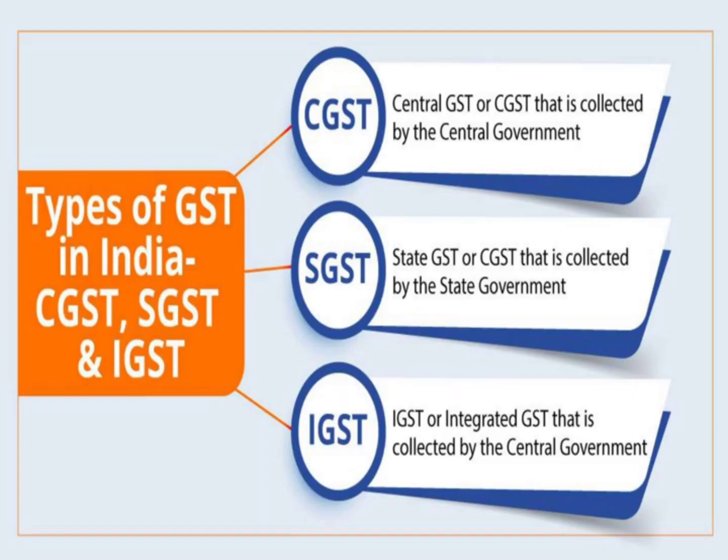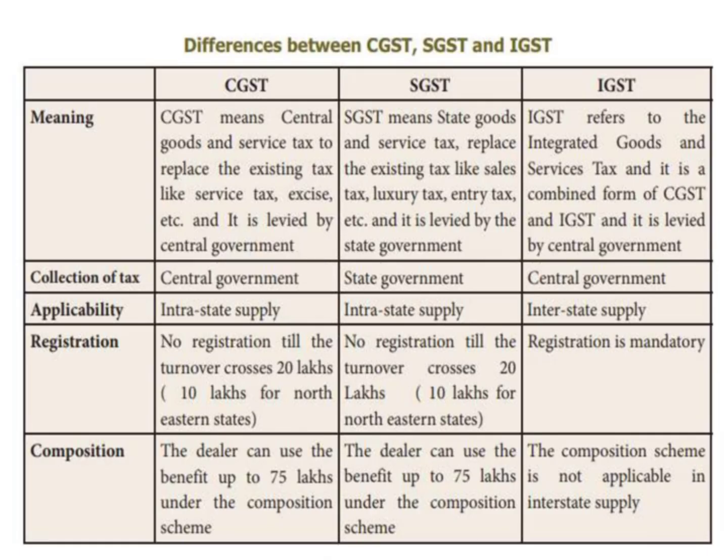Types of GST in India. GST can be divided into three: CGST, SGST and IGST. CGST means central GST, C for central. It is collected by the central government. SGST means state GST. It is collected by the state government. IGST means integrated GST, which is collected by the central government. So these are the three types of GST in India. Let's come to know about the difference between CGST, SGST and IGST.